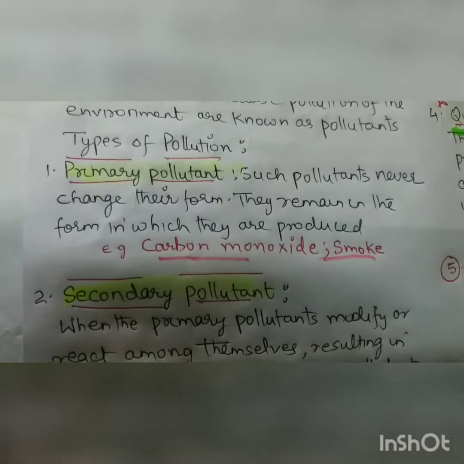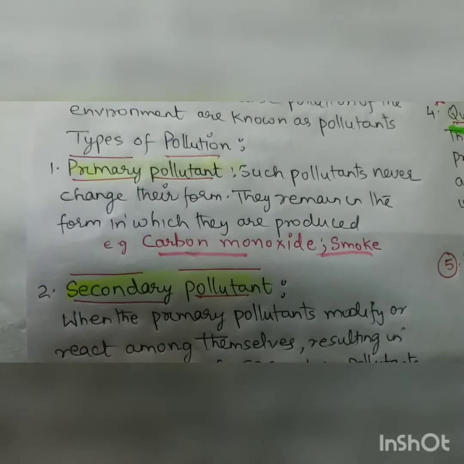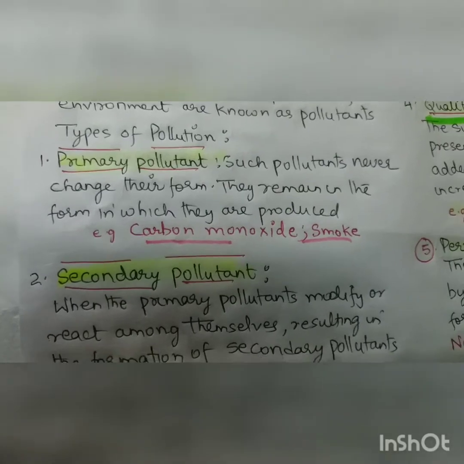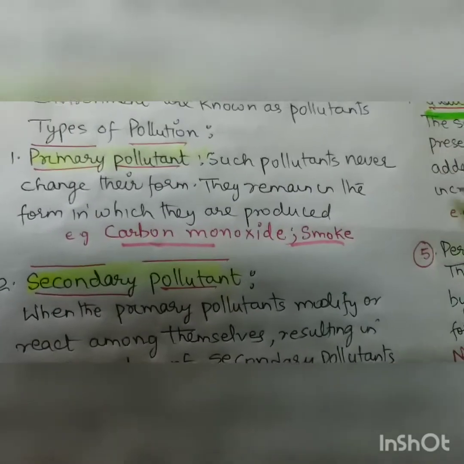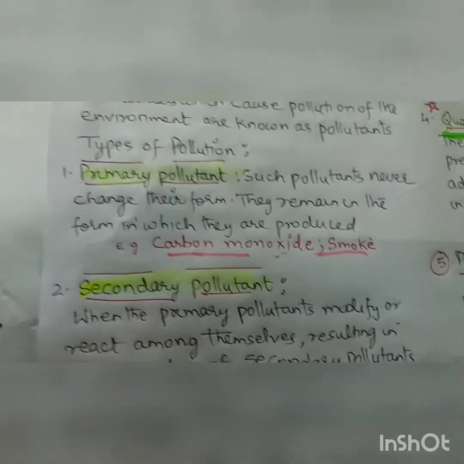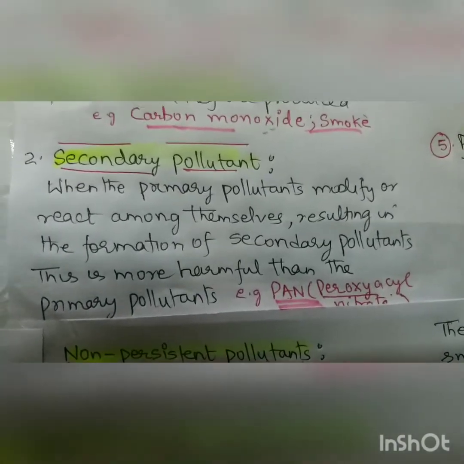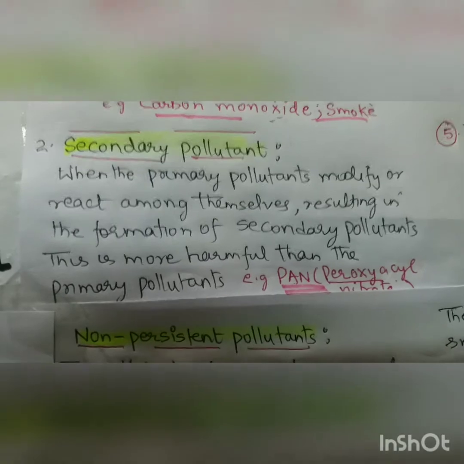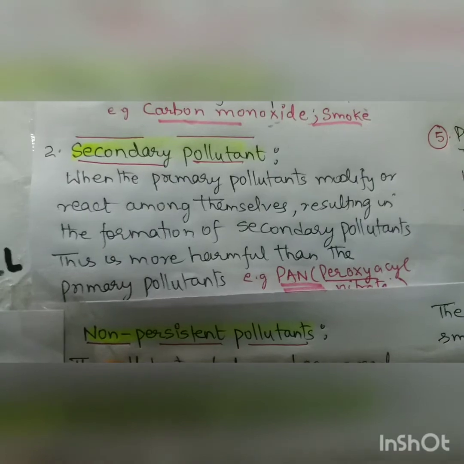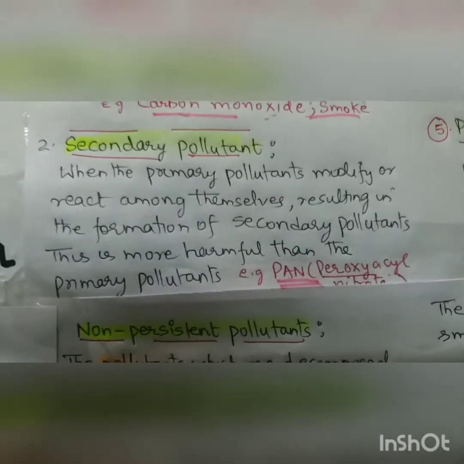So first we do the types of pollutants. One question will come from here. First are primary pollutants. Such pollutants never change their form. They remain in the form in which they are produced, like carbon dioxide from vehicles, carbon monoxide from coal, smoke from the vehicles and automobiles. And then the secondary pollutant. When the primary pollutants modify or react with themselves, resulting in formation of secondary pollutants, this is more harmful than primary pollutant. The example is PAN. Ozone also comes in this range.